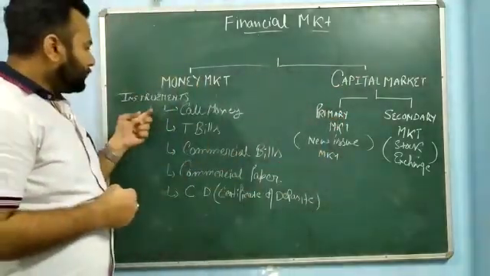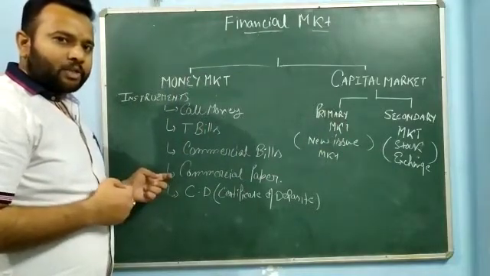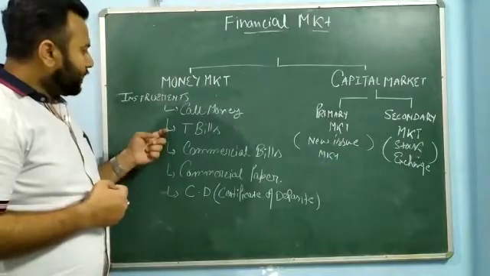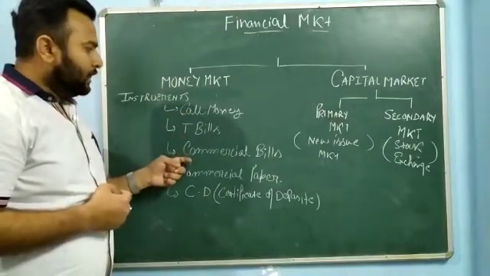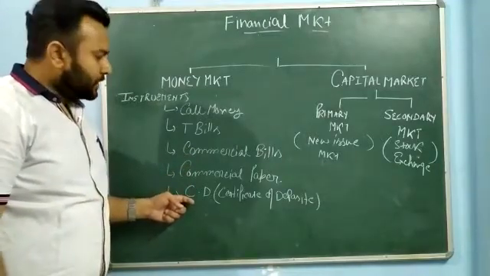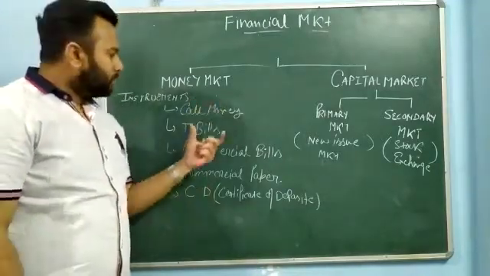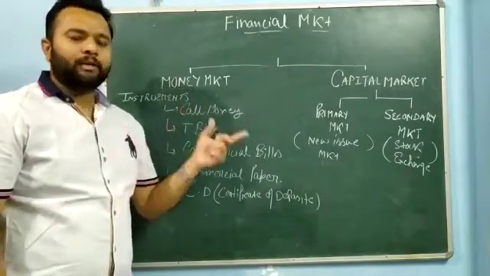In money market, we have 5 different instruments so that different types of organizations can meet their requirements: call money, treasury bills, or T-bills, commercial bills, commercial paper, and CDs, meaning certificates of deposit. We will go through all of them one by one. What is the meaning of call money?